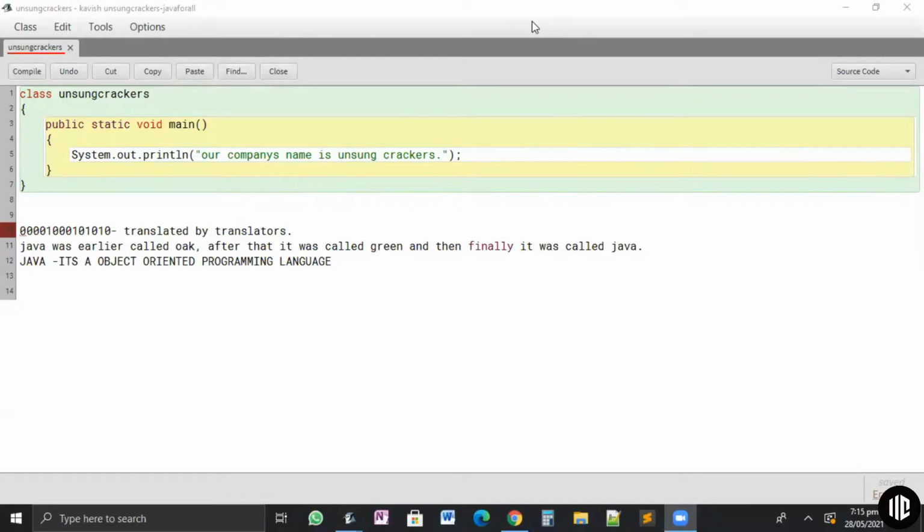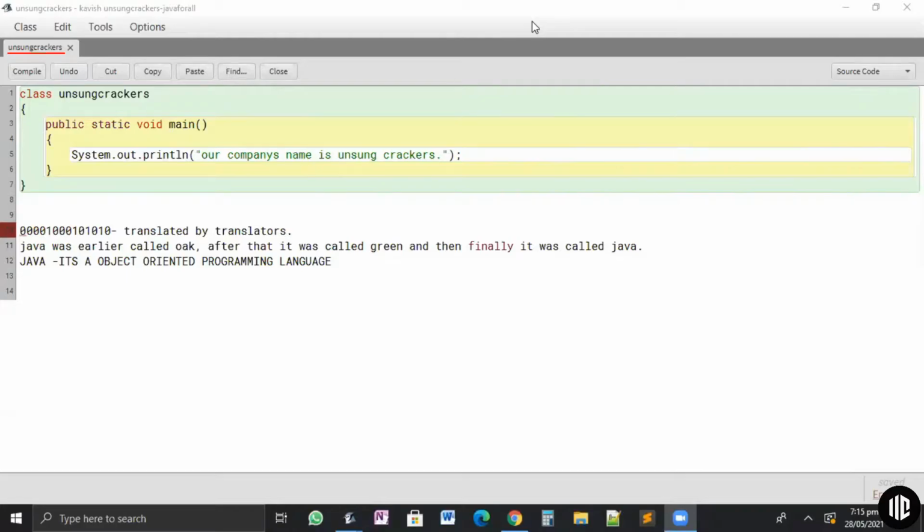So Java is an object-oriented programming language. Correct. Absolutely correct. Java is an object-oriented programming language. Now, I'm going to explain every single term. What is object? What is oriented? What is programming? And what is language? Language I've explained. So the other three terms I'm going to explain in future classes, and maybe a term or two in this class too.